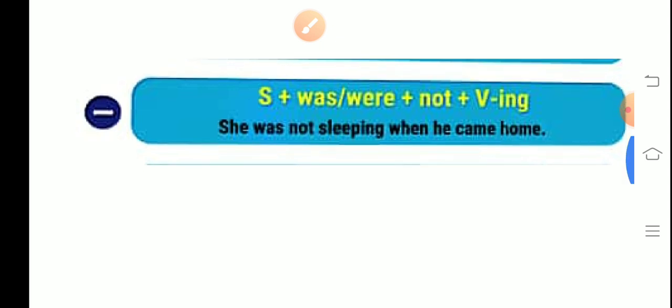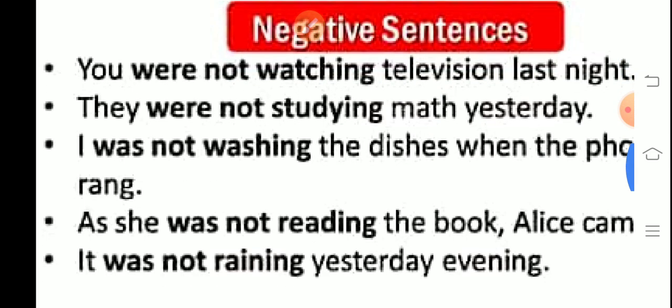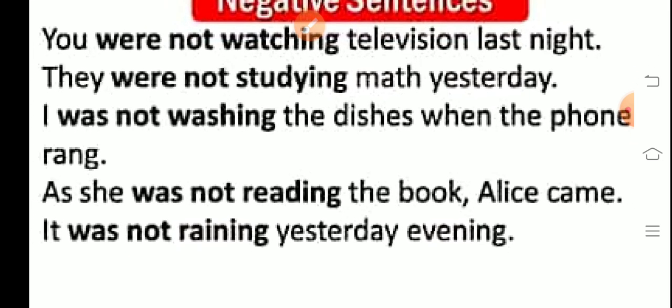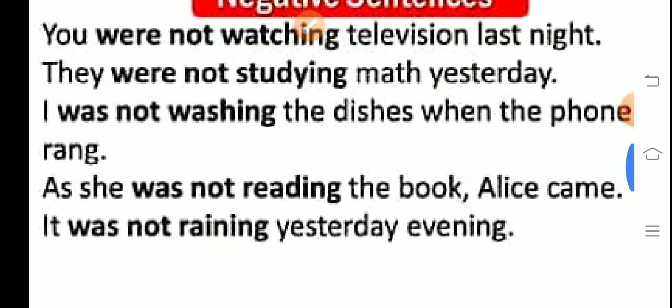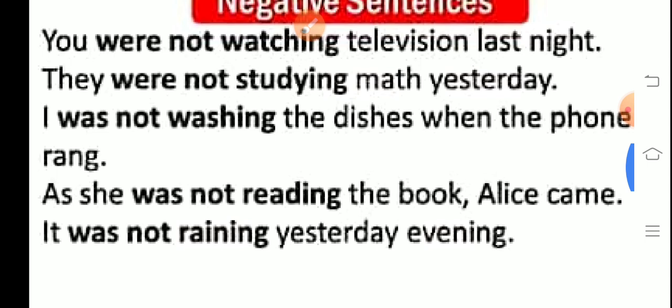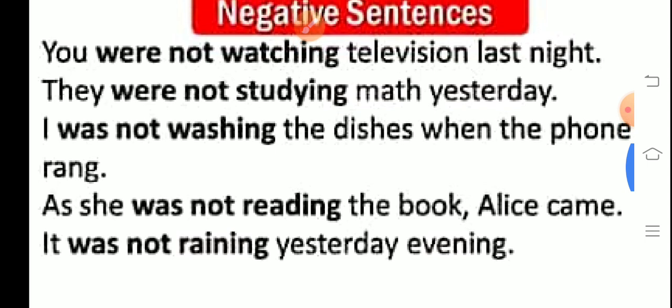So this kind we have to use. We'll see some examples. You were not watching television last night. They were not studying maths yesterday. I was not washing the dishes when the phone rang. As she was not reading the book, Alice came. It was not raining yesterday evening. Just like this, we have to use negative kinds of sentences.